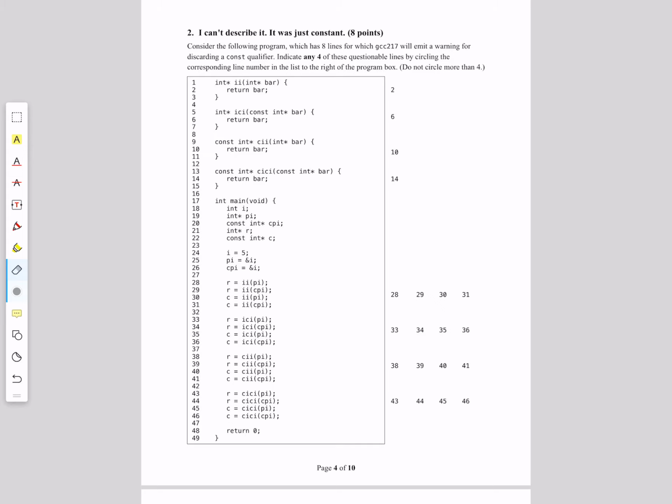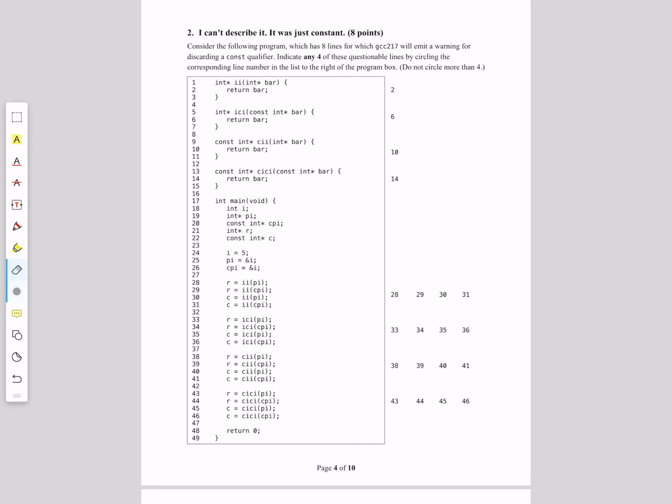In solving this problem, the overarching strategy is to figure out where there is a restriction that is dropped, as these will be the lines that result in warnings. Let's start with the functions. The function II takes an int star and returns an int star. So for line 2, we have no const keywords, so there are no restrictions, and there will not be a warning emitted.